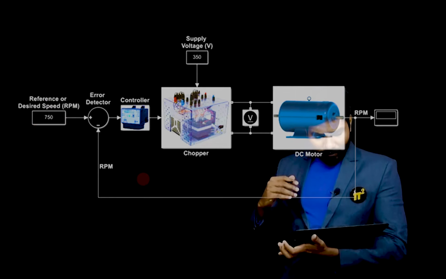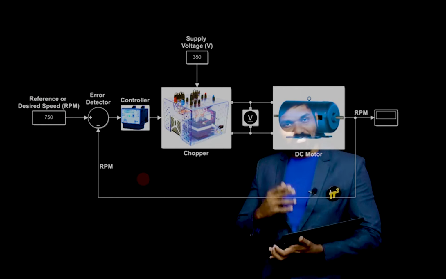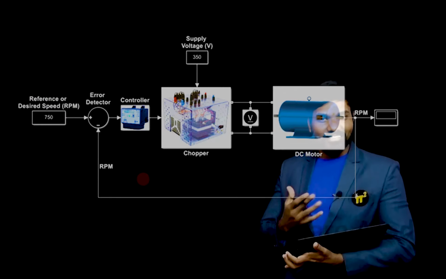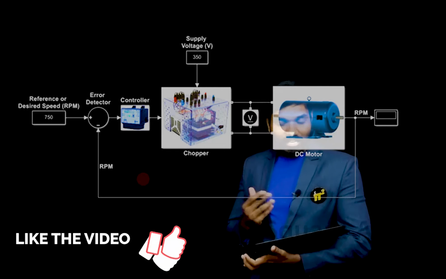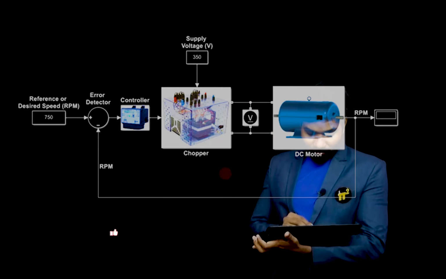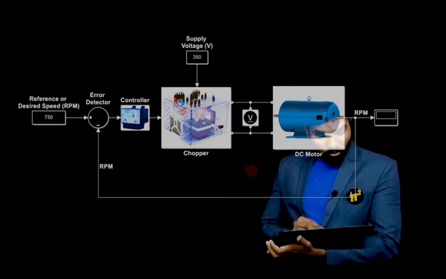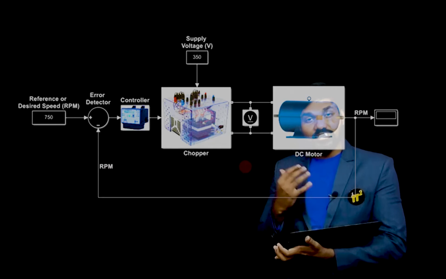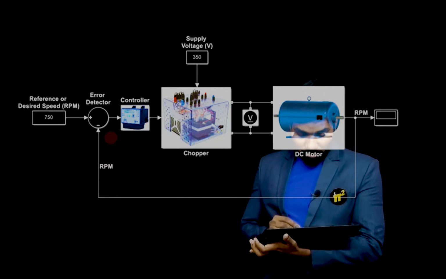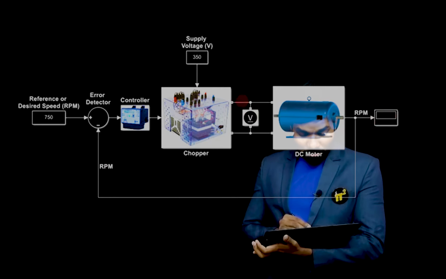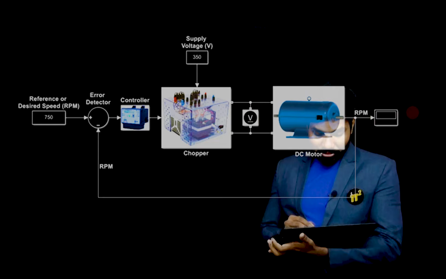Now I think this is theory which you must have gone through in your undergraduation, but now let's run this. Let me run this application so that we'll see how the changes happen when I change this value: how the output is changing, how this voltmeter value is changing, how voltage is changing, how speed is changing.